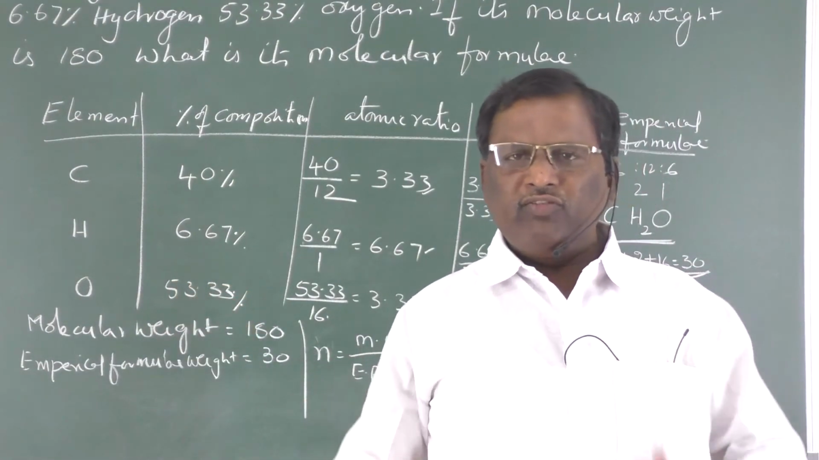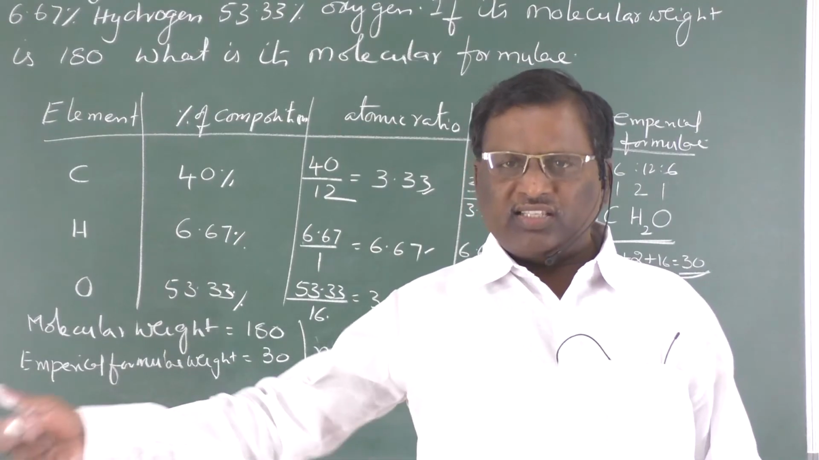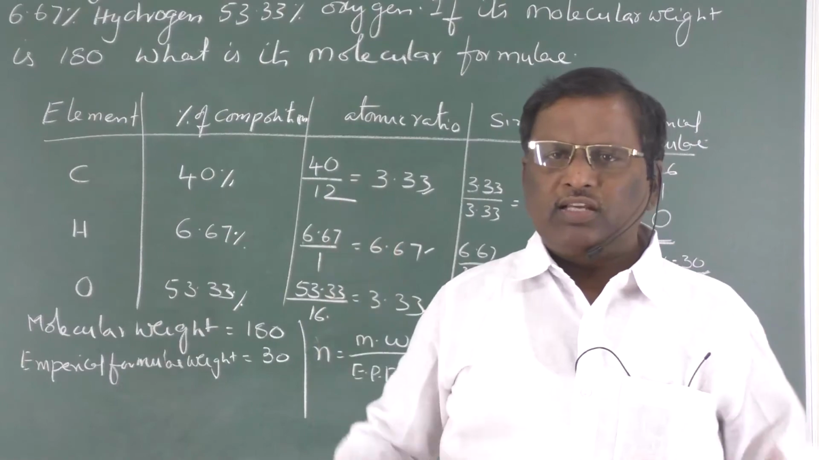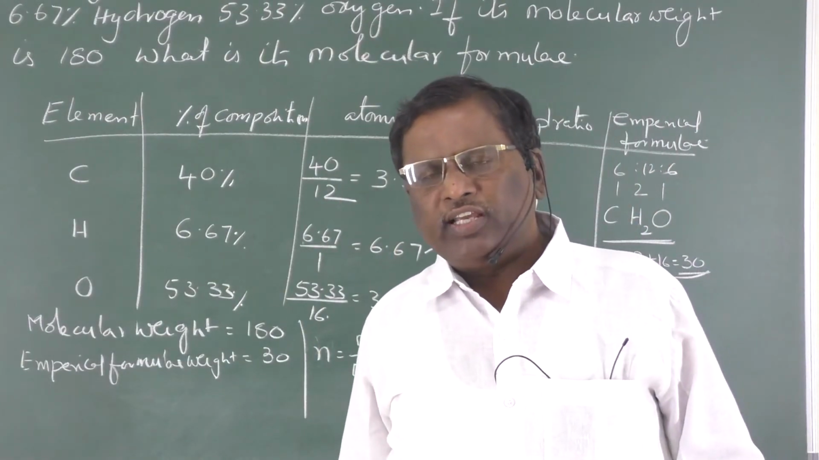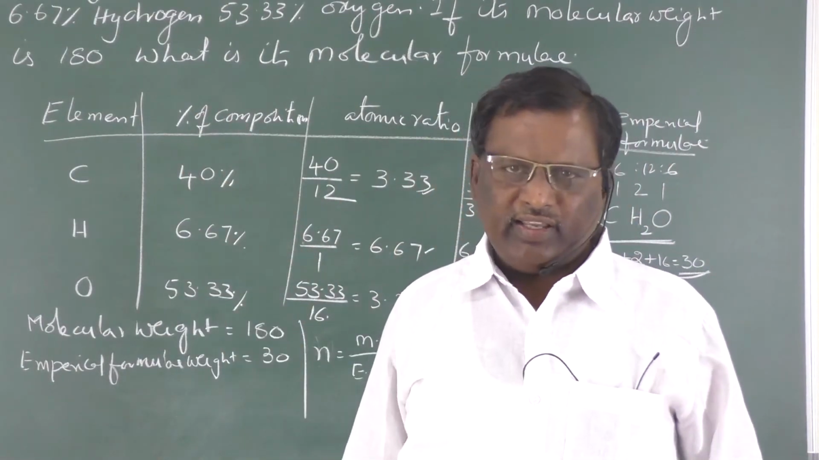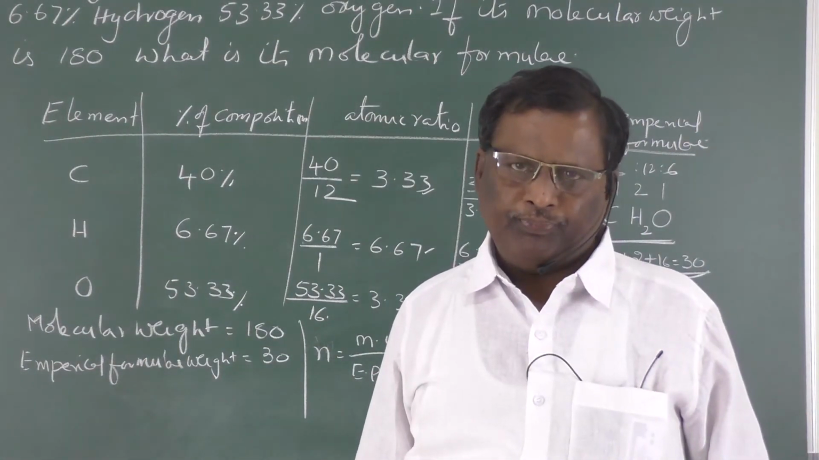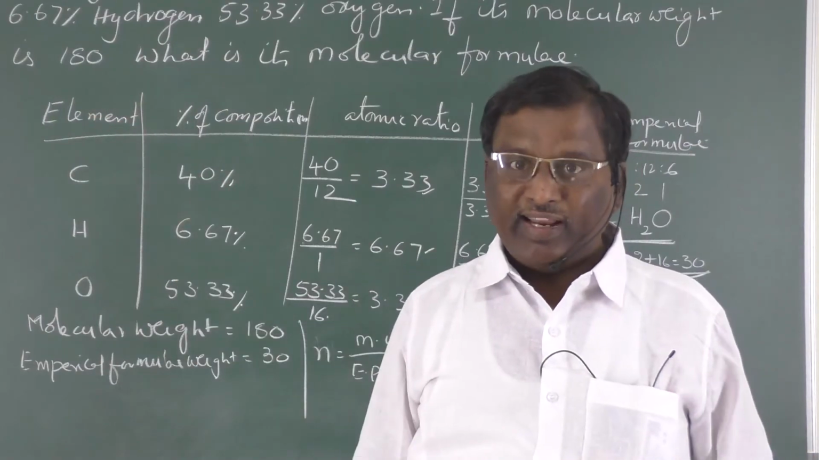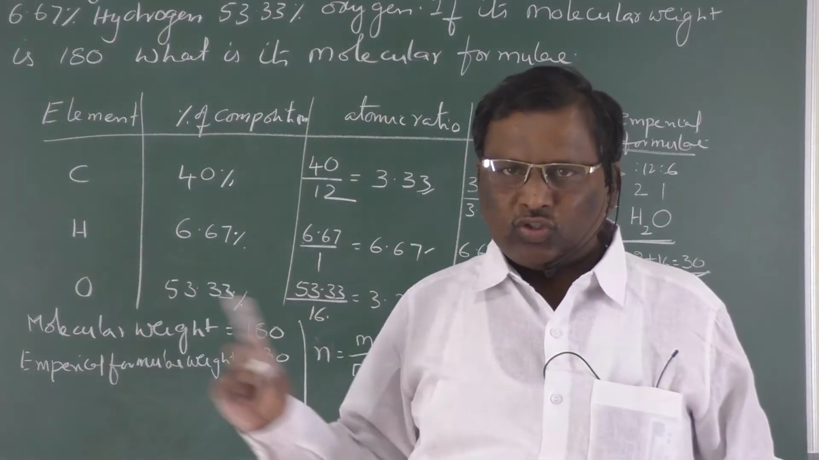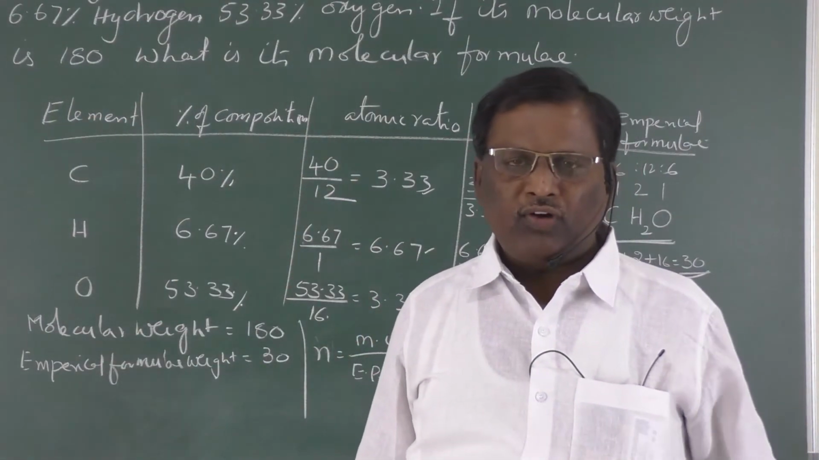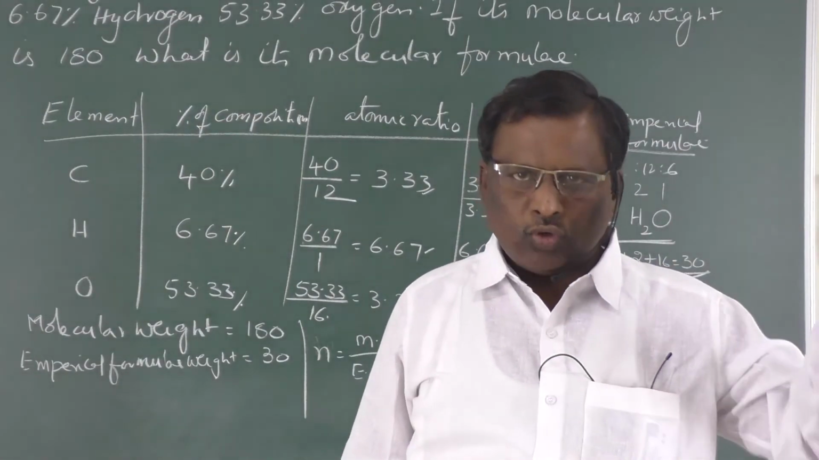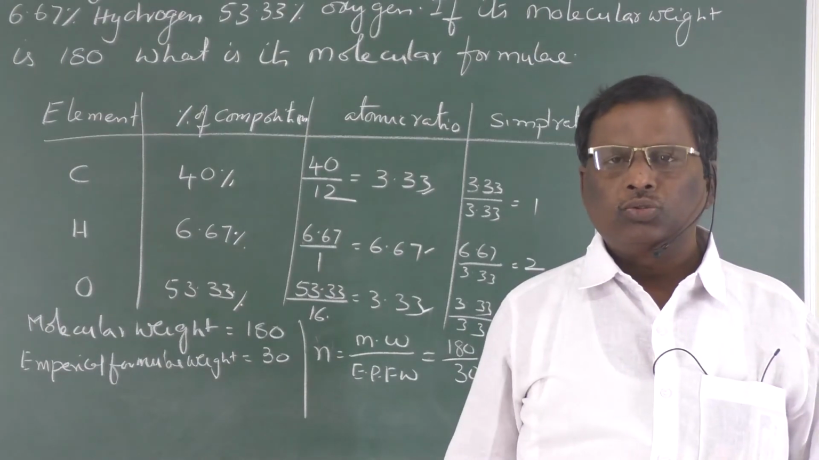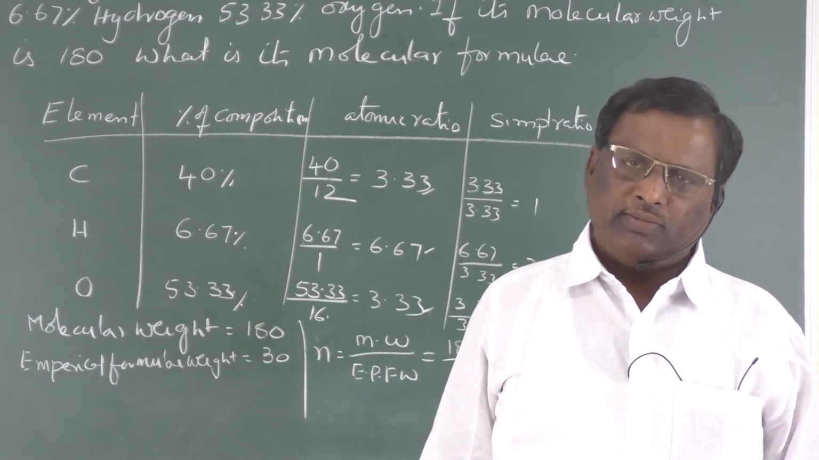Sometimes they will give us the empirical formula and ask for the molecular formula directly. For example, the empirical formula of a compound is CH2O. Its molecular weight is 90. What is its molecular formula? CH2O, empirical formula weight is 30. Molecular weight is 90. 90 by 30 is 3. So N value is 3. So the molecular formula will be C3H6O3. Like that they may ask as 2 marks questions also.